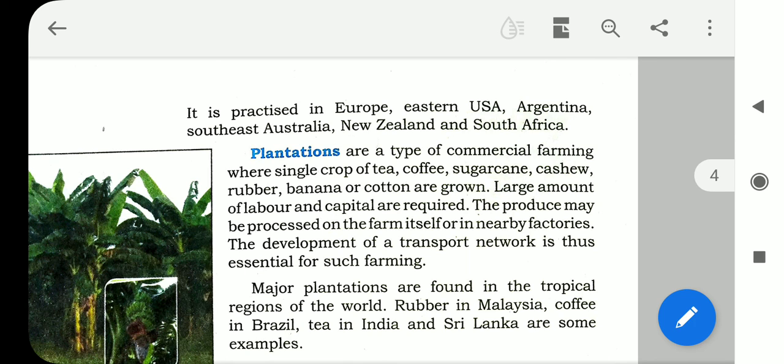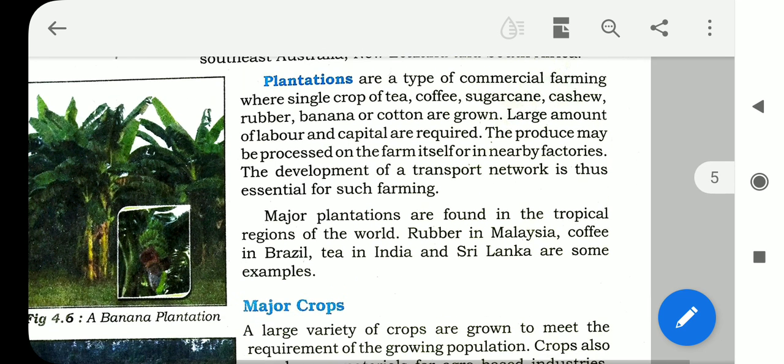Major plantations are found in the tropical regions of the world: rubber in Malaysia, coffee in Brazil, tea in India and Sri Lanka are some examples.